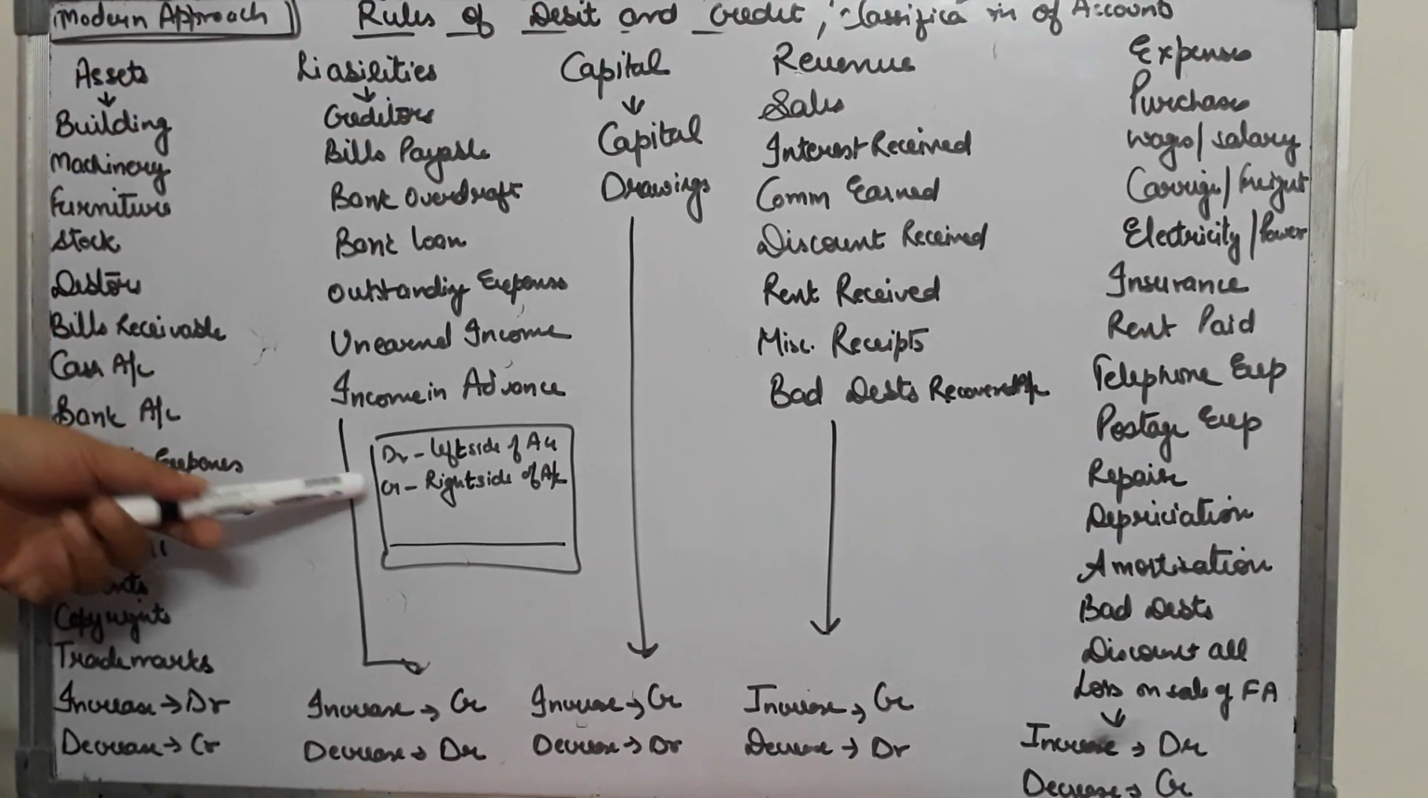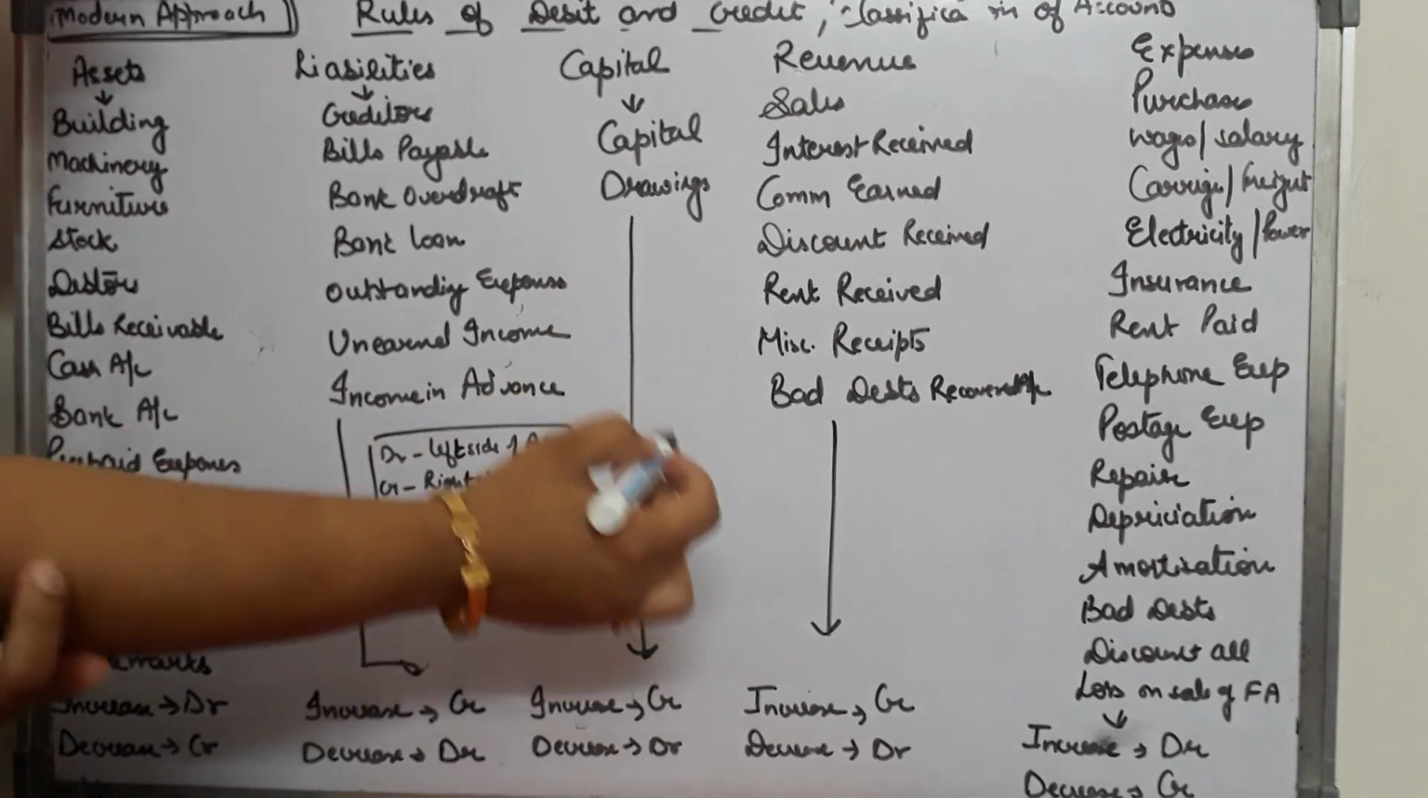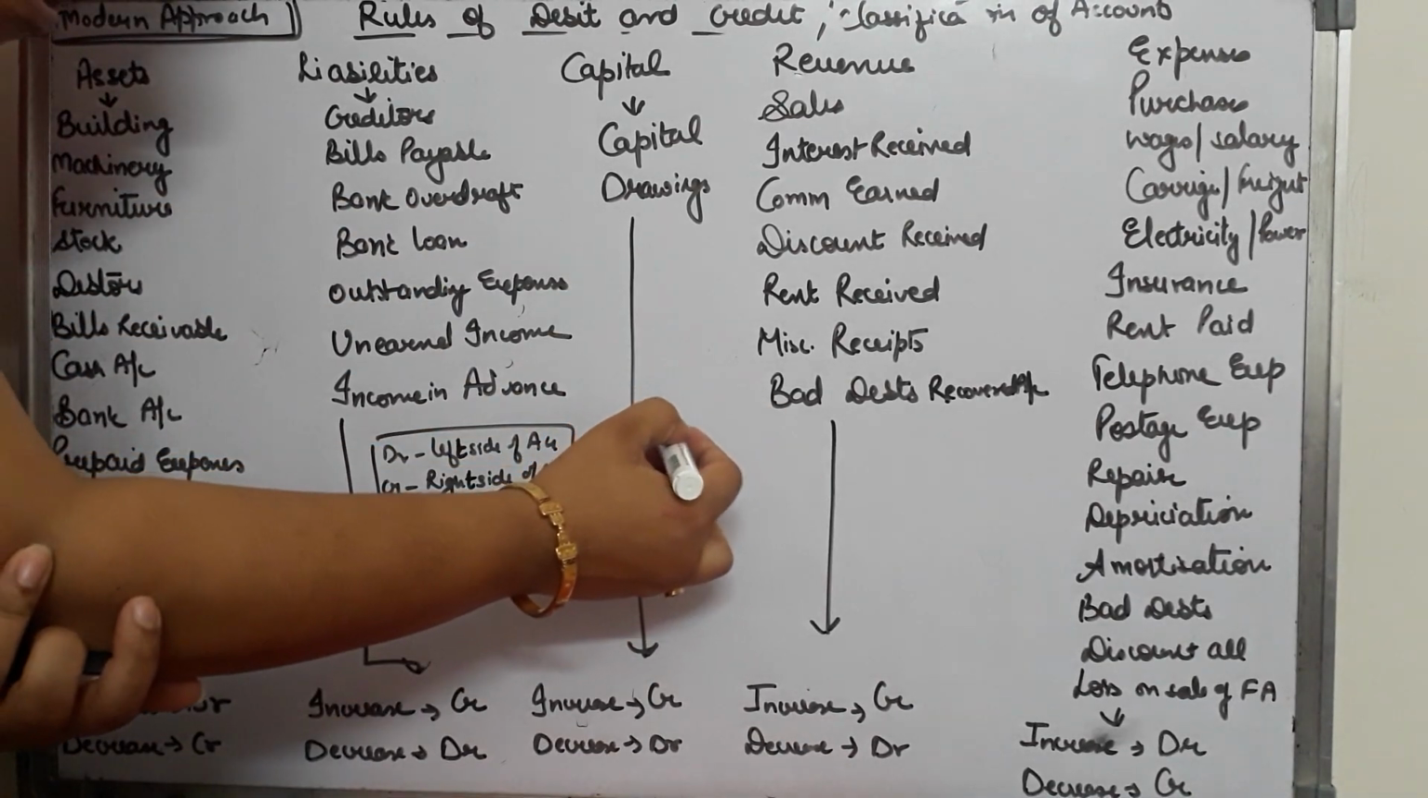Now these debit and credit are taken from some other language, and debit means the left side of something. So when you prepare your account, it has two sides. The left side is known as the debit side, and the right side is known as the credit side. For example, when you prepare your account, you will prepare it in this way.